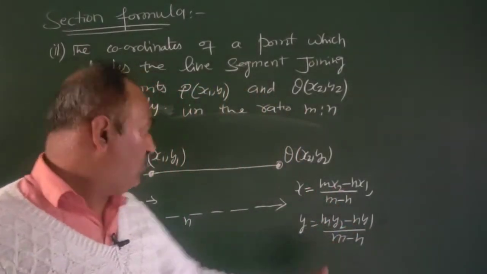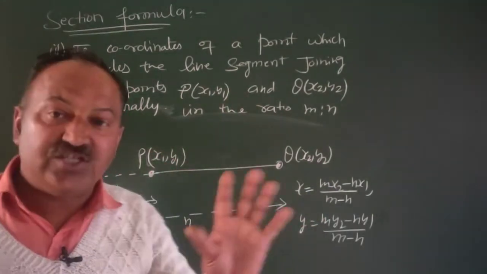These are the coordinates of this point R if R is the external point.